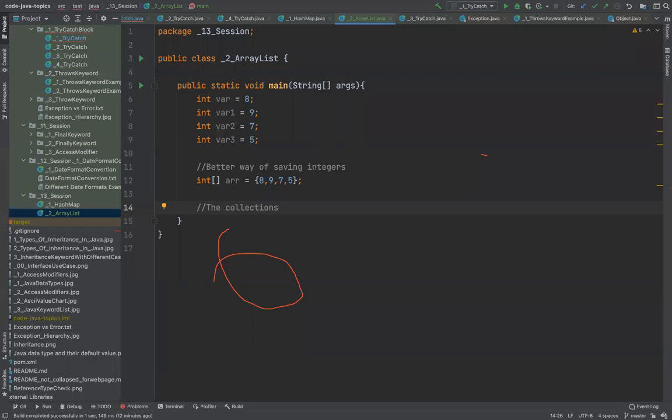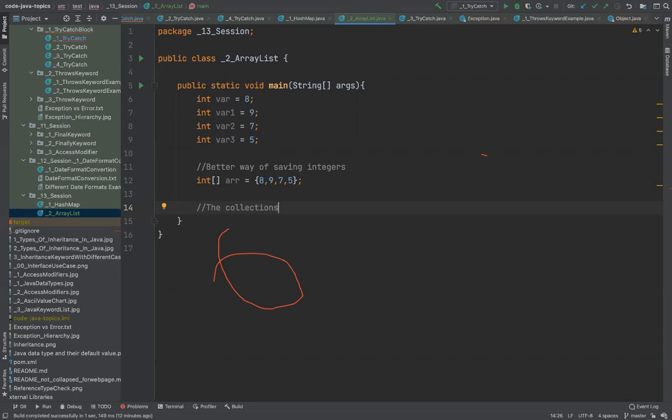So collection is a way in Java to store the data which you can process in your logic. Now that data you can save in many ways, depending on what you want to do with the data. If you want to search something in the data, then a specific type of collection is good. When you want to read, then a specific type of collection is good. When you want to write, a specific kind is good. When there's a relationship between multiple data, then a special type of collection is there for you to use.